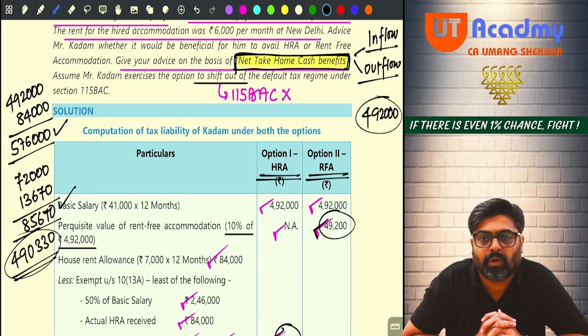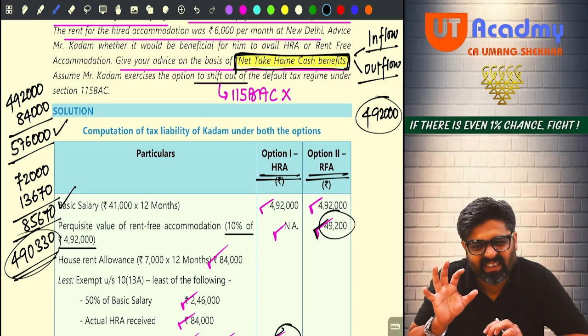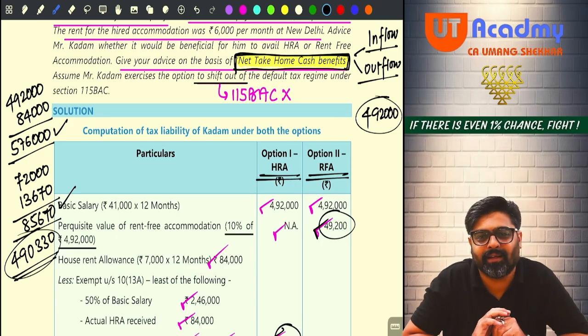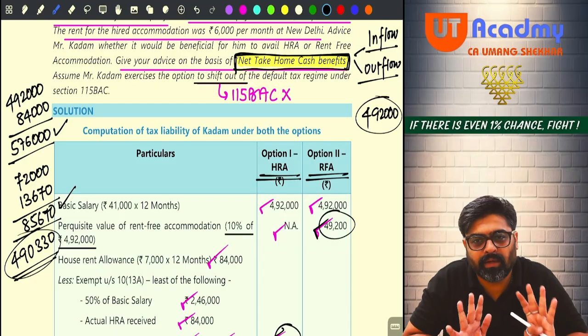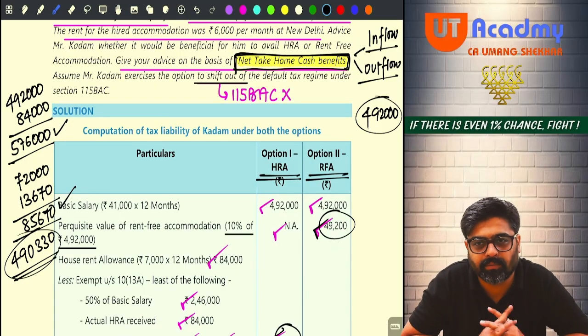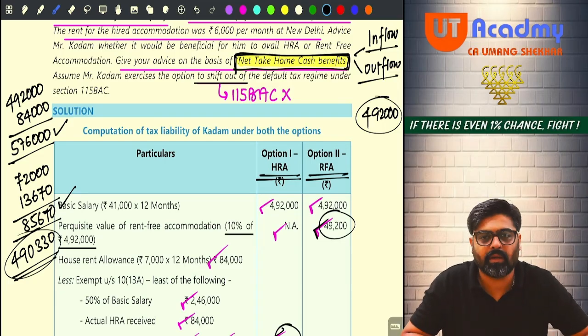So which is the best option if you see net cash inflow? The second option is better, no? So you will go and tell your employer that, employer, I am joining your company, don't give me HRA. Because if you take the HRA, in your pocket only 4,90,330 will come. But if you take the RFUA option, in your pocket how much final money will come? 4,92,000. That is the best option. Got it, sir? Perfect. So this was your question number 2.